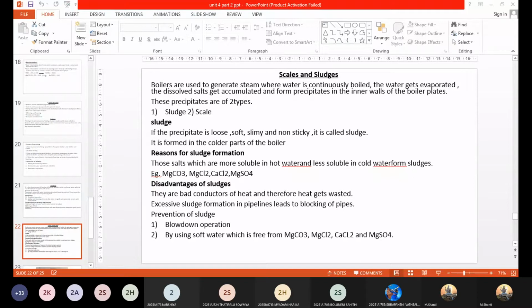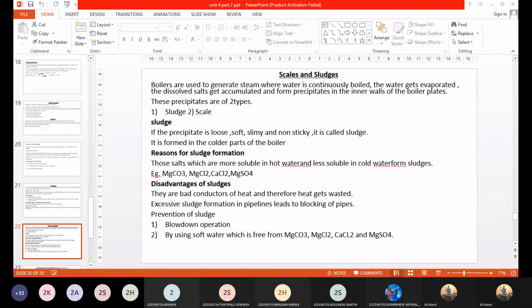Explain again, ma'am. Okay, which one do you want me to explain? Disadvantages of sludge or prevention of sludge formation? Prevention, ma'am. Sorry, prevention. Okay.